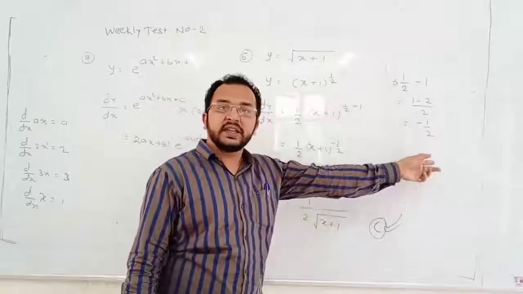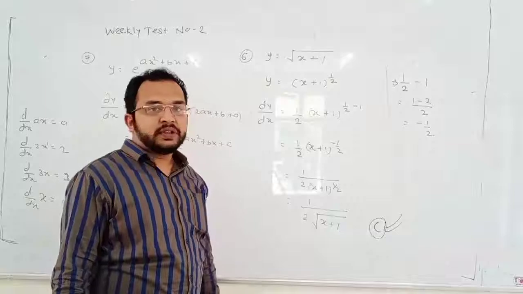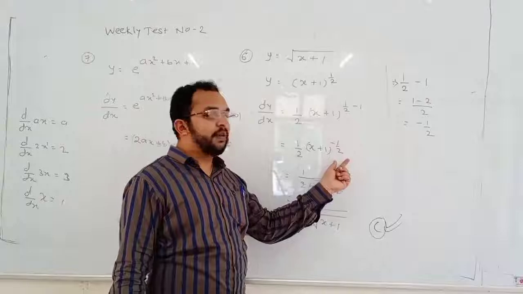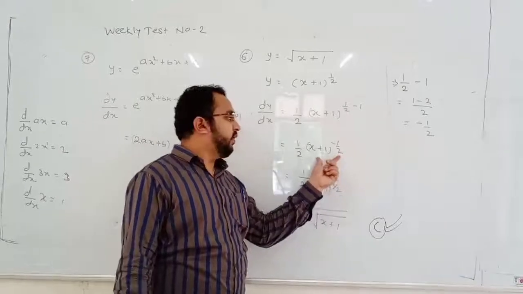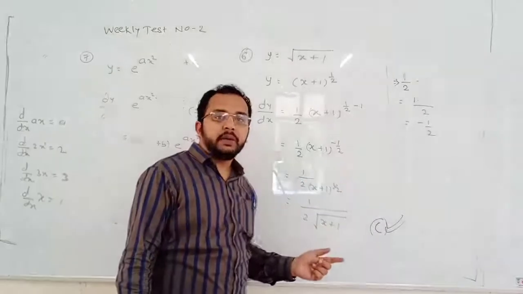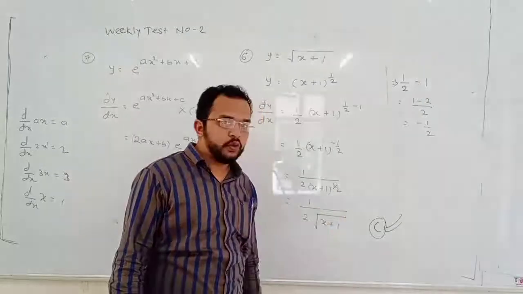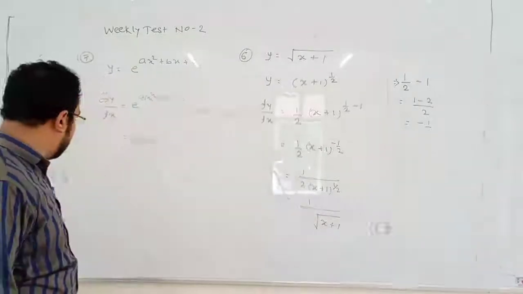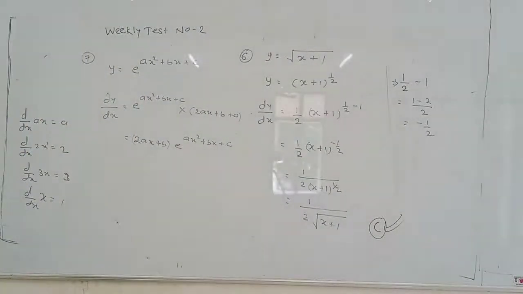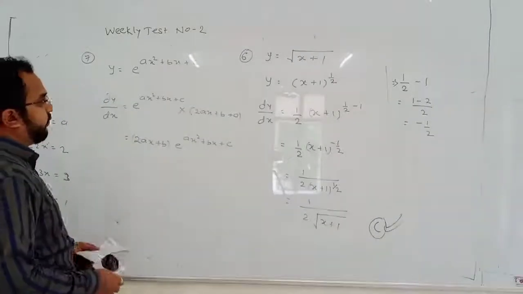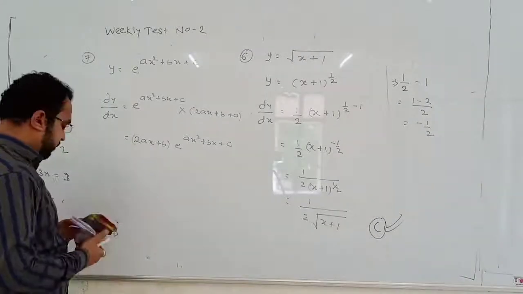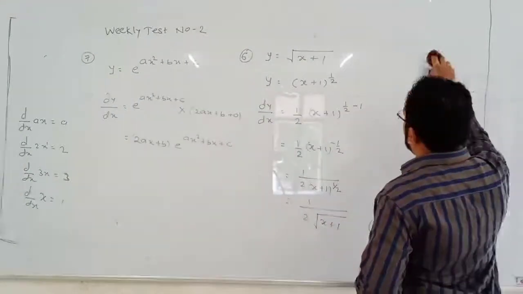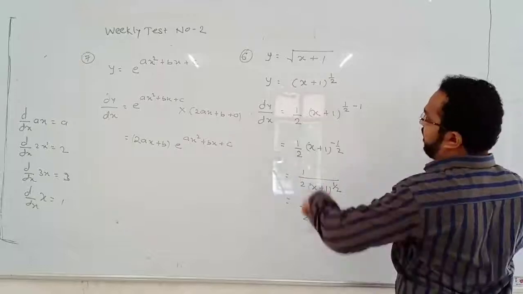Even class 6th, 7th, 8th students can do this. Half minus 1 is minus half. Now minus half is the new power. When this term goes to the denominator, the power becomes positive, and power half means square root. This is C. Now question number 7. This is the 6th, write it down.